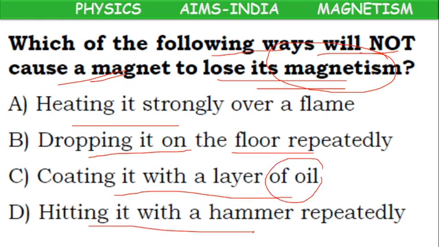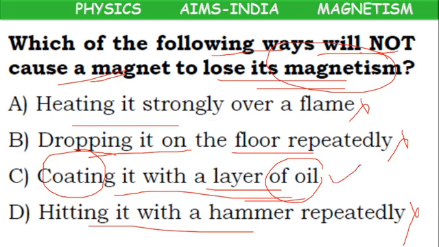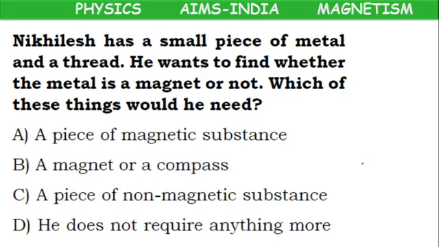Hitting, by hitting it will lose its magnetism. But they are asking in which way it will not lose. Here it is losing, here it is losing, here it is losing. So if we coat it with a layer of oil, meaning if we apply some oil on the surface of the magnet, then it can keep its magnetic property. It won't lose its magnetic property.